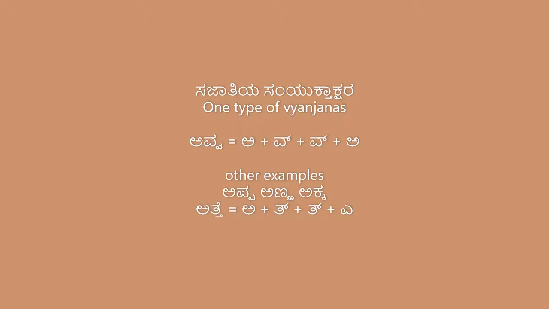Say for example, Avva. Here you see Va is a Vattakshara or Samyuktakshara. Down, one more Va is there. When we split this, it becomes A plus Va plus Va. Two Vas, and then A. It becomes Avva. Similarly, Appa, Anna, Atte. In Atte, A will be the swara.